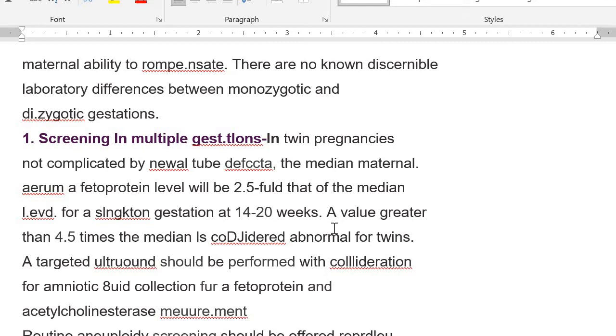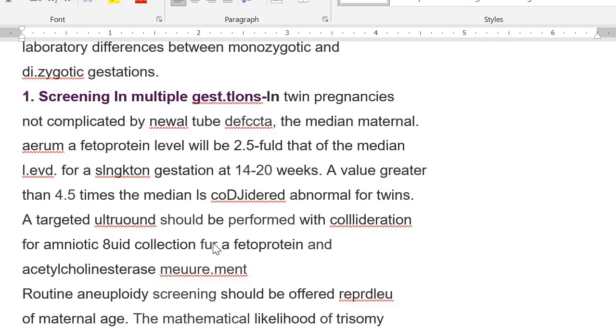But as you can see, these are very non-specific because HCG can be increased in other conditions. Alpha fetoprotein can also increase in different conditions. Can you tell me about any condition where alpha fetoprotein is elevated? Alpha fetoprotein, you are going to see if there is an open neural tube defect or an open abdominal wall defect. Okay. So then another interesting area is how do we screen the twins for abnormalities?